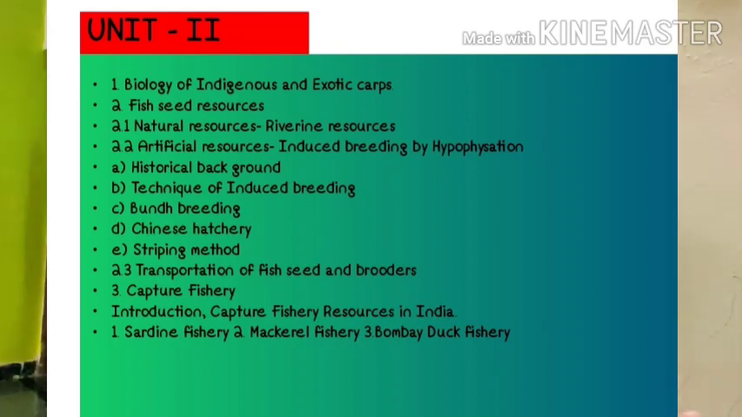Now in unit number second, the second point is fish seed resources. In this you have to study the natural resources, meaning riverine resources, and the artificial resources, which include induced breeding by hypophysation. You have to study the historical background, the techniques of induced breeding, bund breeding, and the Chinese hatchery and stripping method, in point number 2 of unit number 2.